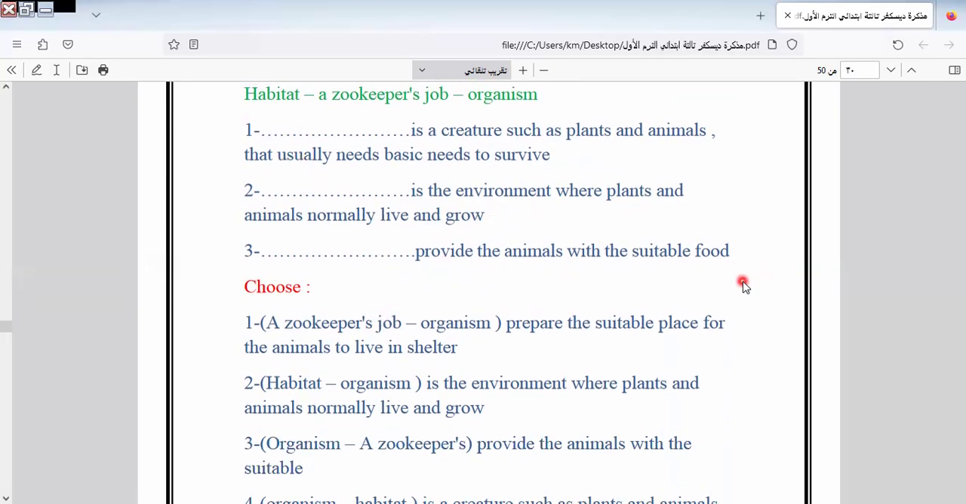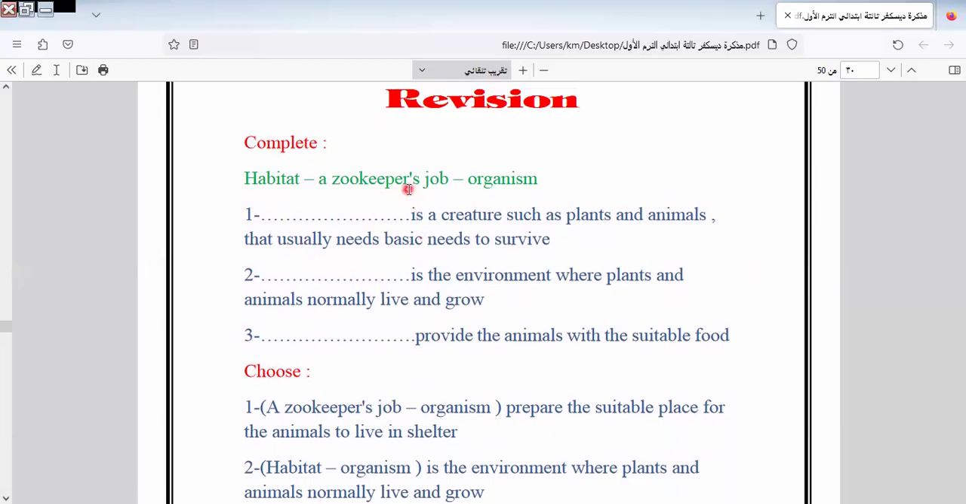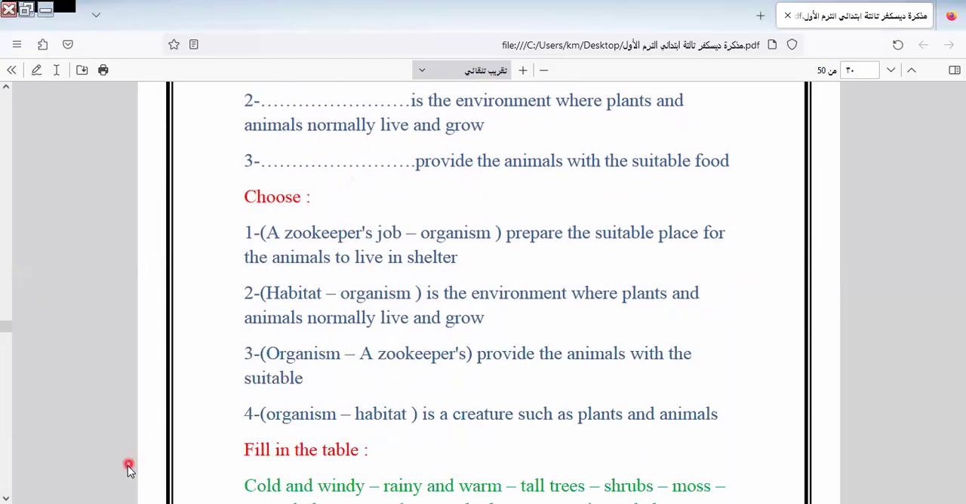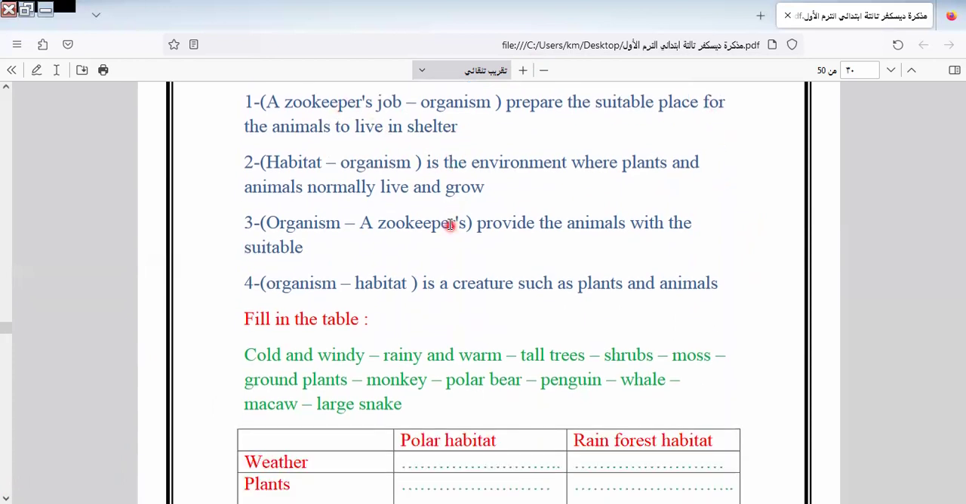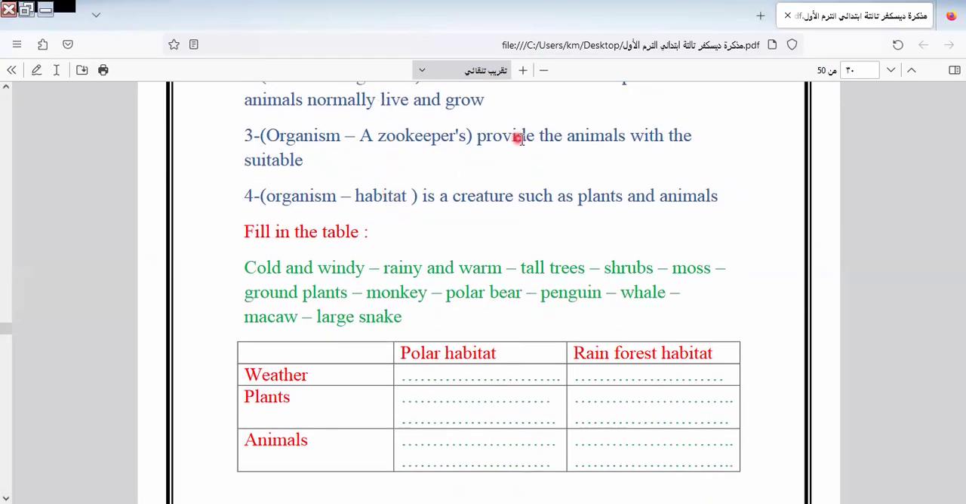Provide animals with suitable food. Which one? Zookeepers. Let's go to another question. Please prepare a suitable place for the animals to live in shelter. Zookeepers, without thinking. The environment where plants and animals normally live and grow is the habitat. Excellent. Provide animals with suitable food: zookeepers. The creature such as plants and animals in this one.